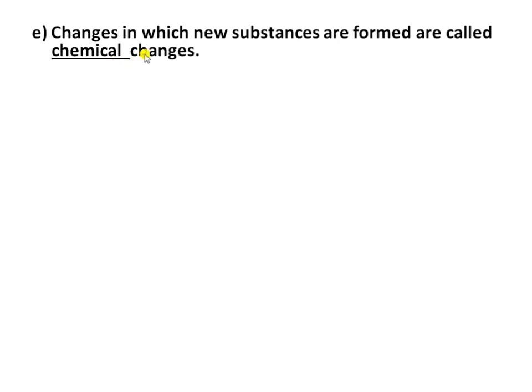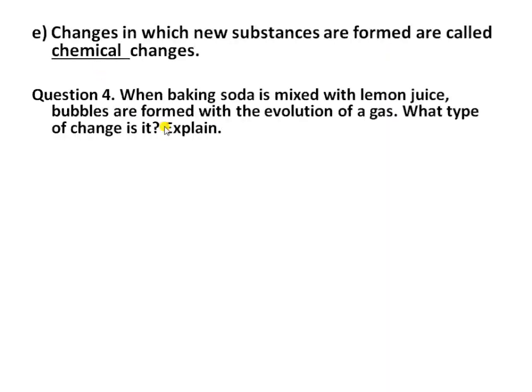Next is, changes in which new substances are formed are chemical changes. Chemical changes are those changes in which new substances are formed, and chemical changes are irreversible changes. So the first question is, when baking soda is mixed with lemon juice, bubbles are formed with the evolution of gas. What type of change is it? You have to explain this question.